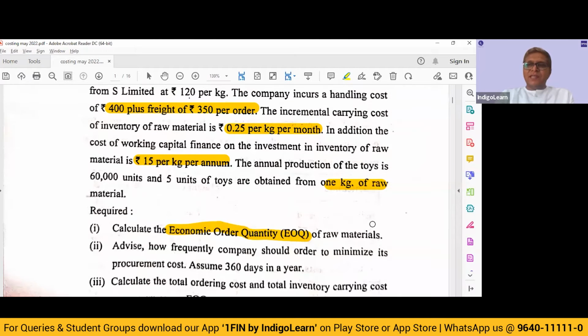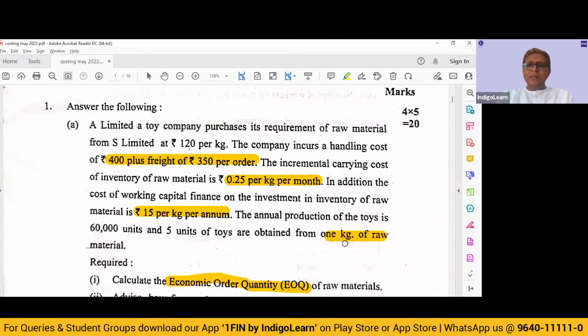Now here there are a couple of things that we need to be careful about. One, they are asking us to calculate the EOQ of raw material. And in the question, if you carefully see, they have given the annual production requirement of toys as 60,000 units. So first we have to convert the requirement of 60,000 units in terms of raw material. Now they further say that 5 units of toy are obtained from 1 kg of raw material. So 60,000 by 5, if we do, we will get the annual requirement or the annual consumption of raw material, which we are going to use in our formula. So that is the one part of under root 2AO by C.